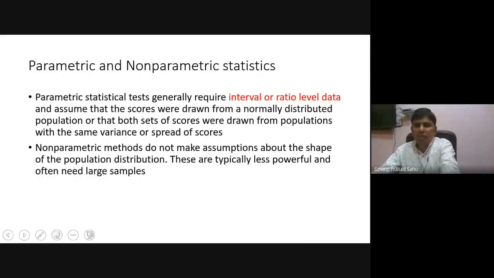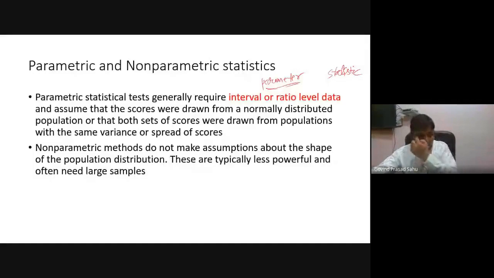Especially when we do parametric or non-parametric statistics. What do we mean by parametric? What are parameters, basically? There are two terminologies: one we call parameter, and the other we call statistic. What is a parameter? Any summary regarding the whole population is defined to be a parameter.